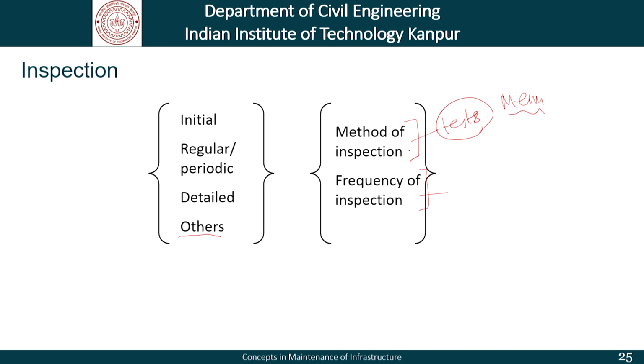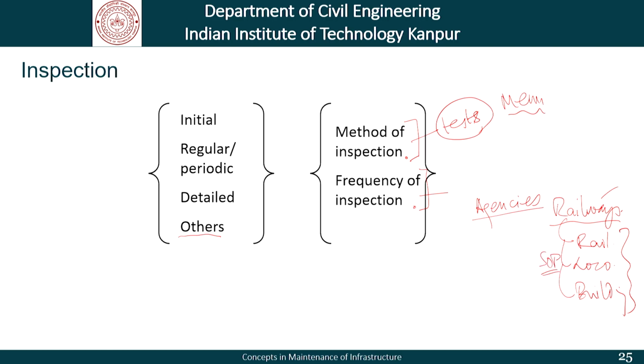The decision about the content of the method of inspection and the frequency of inspection is left to agencies who own infrastructure. That is, for example, the railways will have their own manuals which lay down the methods of inspection and the frequency of inspection of their infrastructure, which could be the rail, which could be their locomotives, which could be their buildings. So, for all these infrastructure elements, the railways will have an SOP which defines the method of inspection and the frequency of inspection.